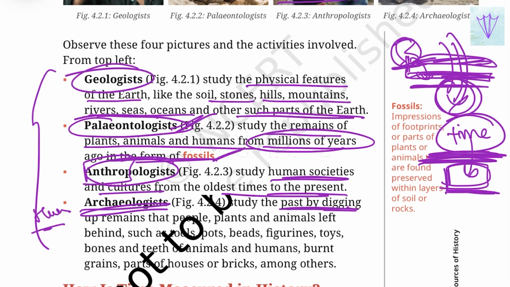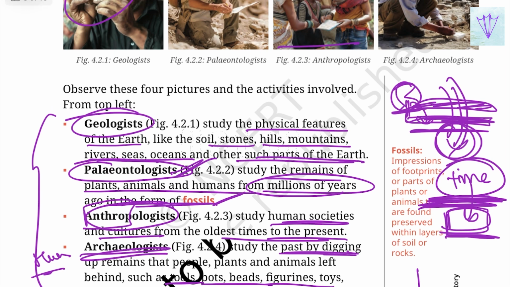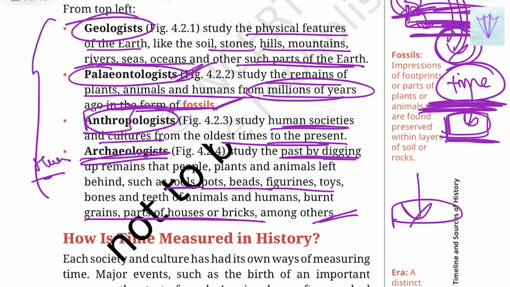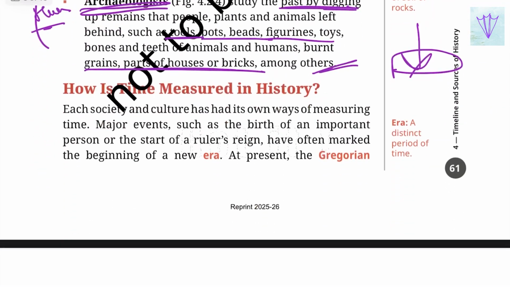They study by going deep into the earth. That is, they find the tools, pots, beads, toys, bones and teeth of animals and humans, burnt grains, and parts of houses or bricks. With this, they try to study the past. Next, we'll study how time is measured in history.